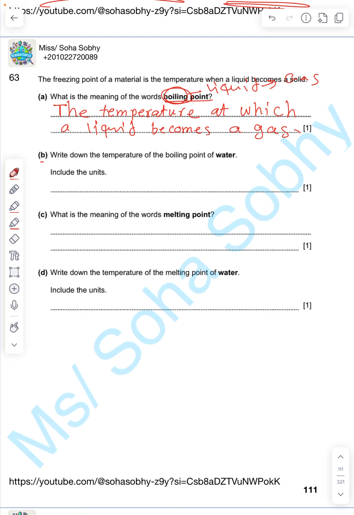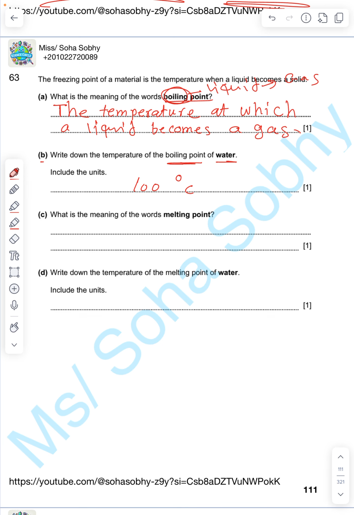Letter B, write down the temperature of the boiling point of water. Water boils to turn from liquid to gas at which temperature? Excellent. One of the unique properties of water is that the boiling point of water is 100, don't forget to write the unit, degrees Celsius. So the boiling point of pure water is 100 degrees Celsius.